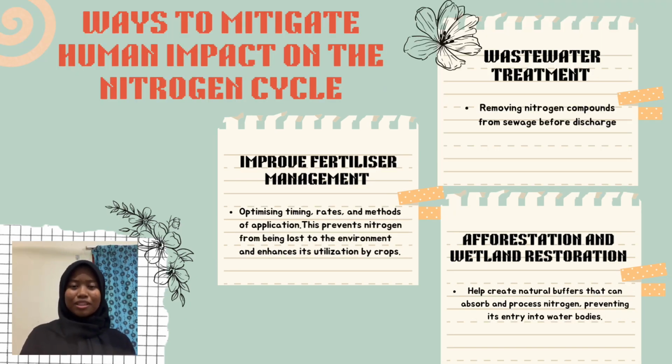And lastly, I will talk about ways to mitigate human impact on the nitrogen cycle. First, we should improve fertilizer management by optimizing timing, rates, and method of application. This prevents nitrogen from being lost to the environment. Last but not least, afforestation and wetland restoration.